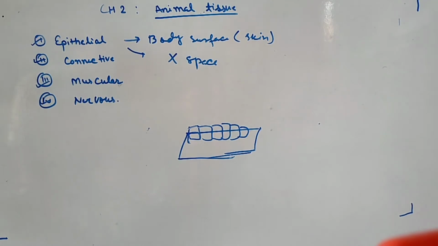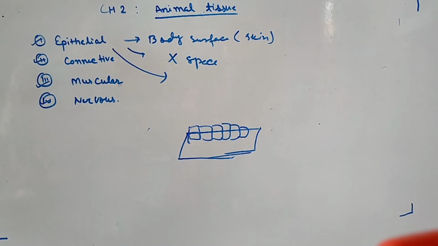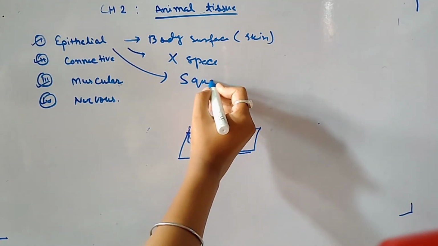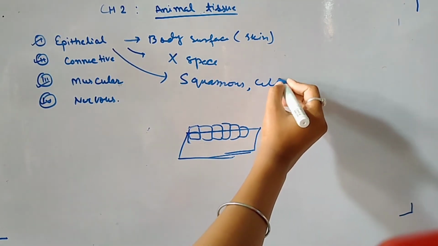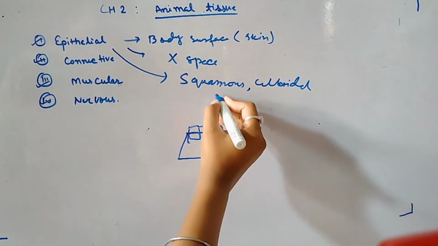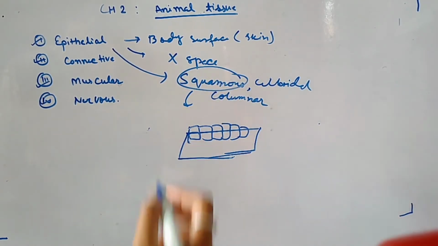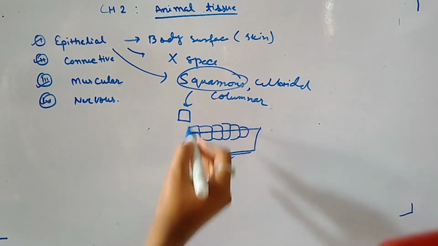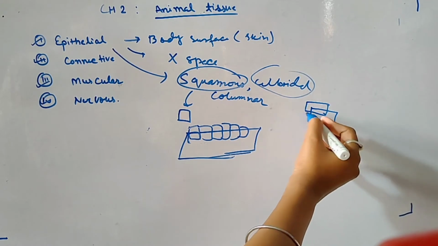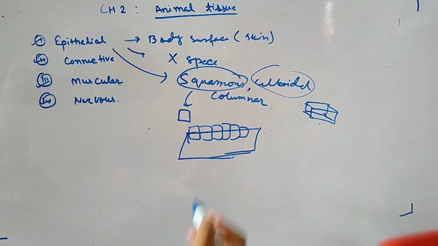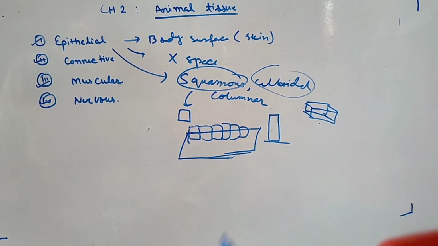The epithelial cells are of different shapes and sizes: squamous, cuboidal and columnar. Let me tell you the meaning of this. Squamous will be of square shape. Cuboidal will be of cuboid shape. I hope you know the cuboid shape. And columnar will be column-like, which means they will form a column-like structure.